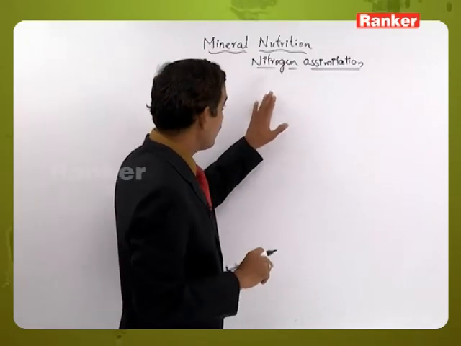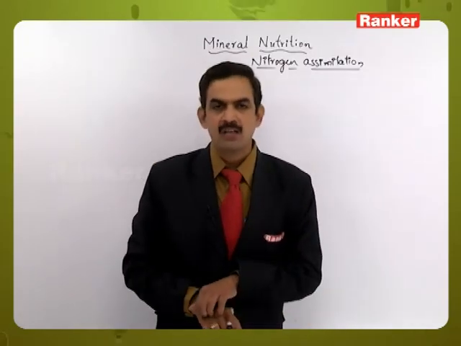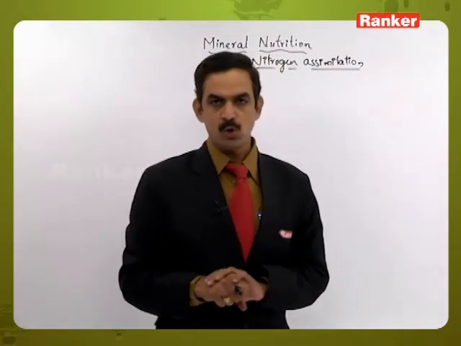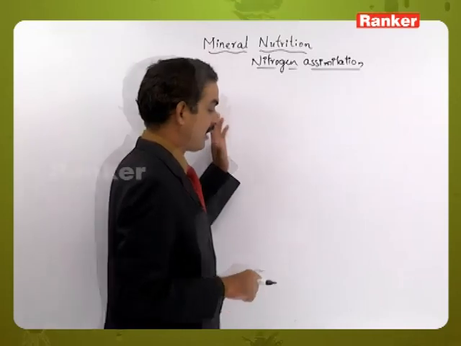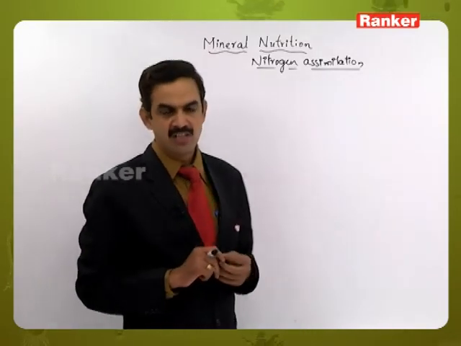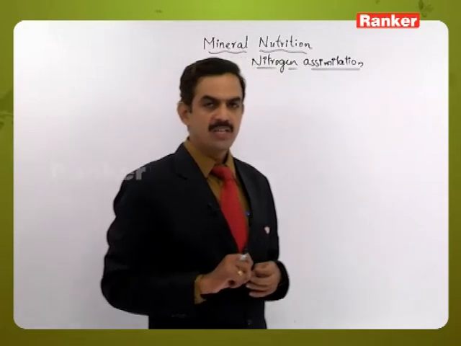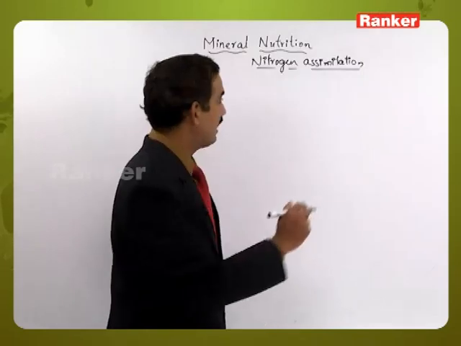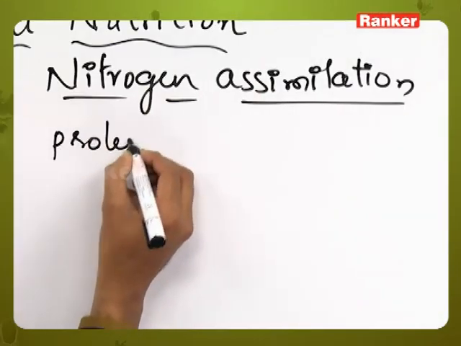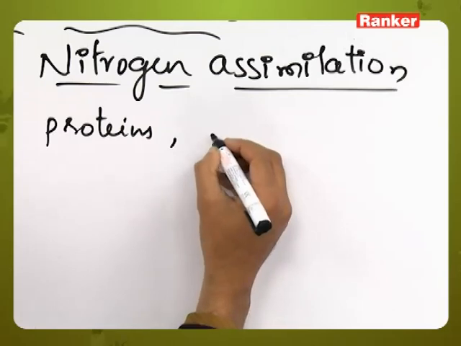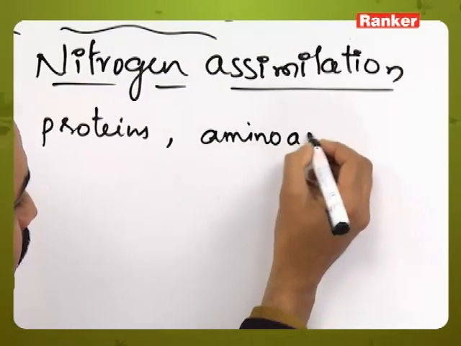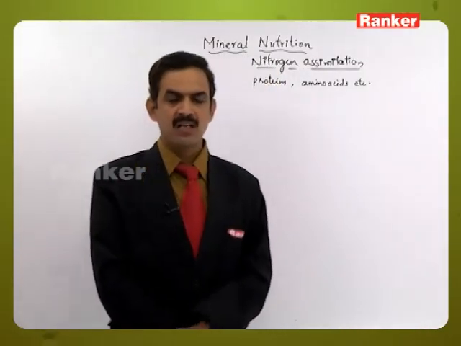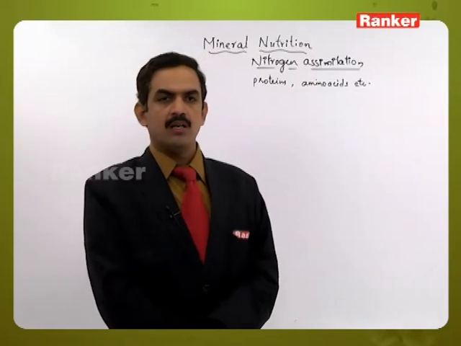So the ammonia so formed will be absorbed by the plants from the soil using the roots. Once the nitrogen enters the plant in the form of ammonia, it will be utilized in the formation of various types of organic molecules, like proteins, amino acids, etc.